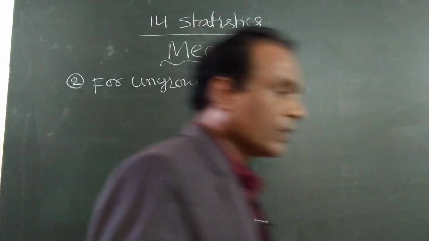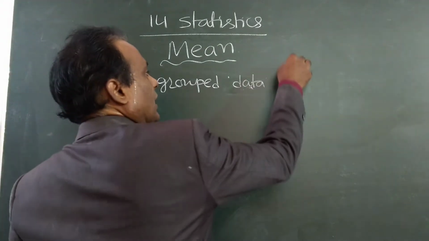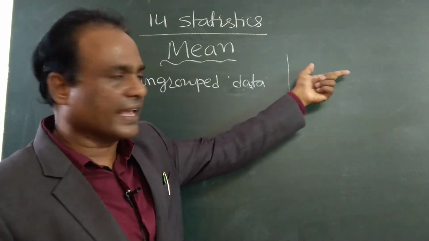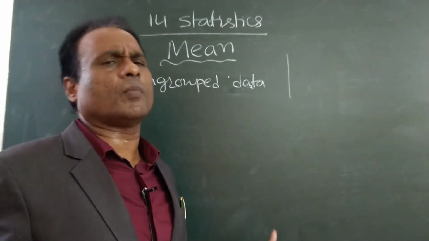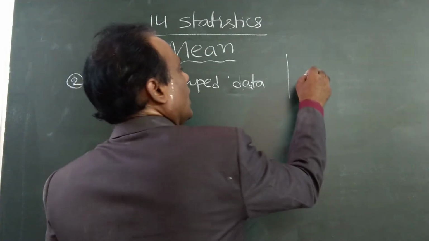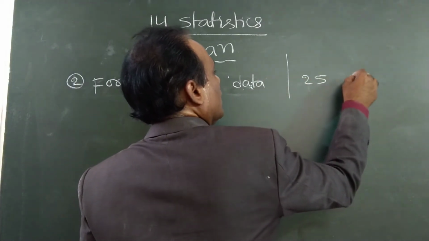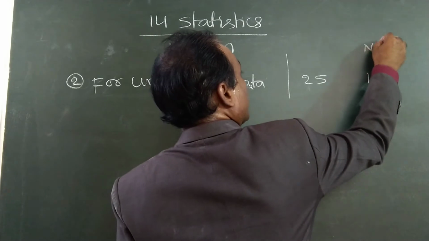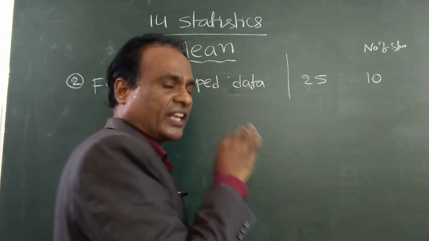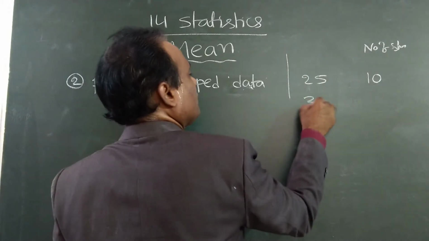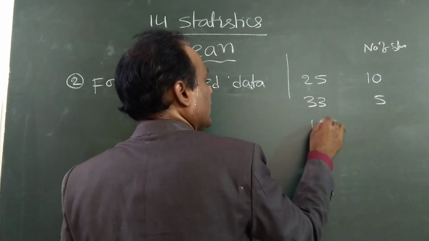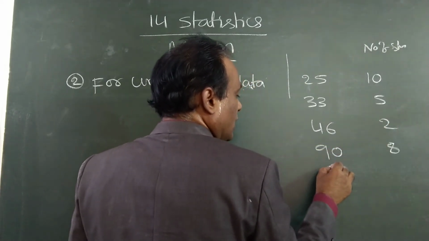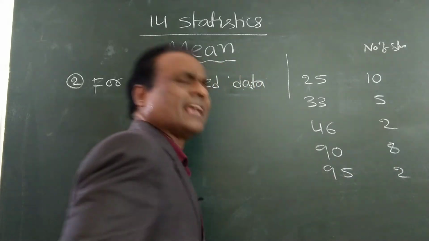Second formula. Suppose I explained one student's average in the previous example. Now suppose we have more students, a total class. Suppose 10 students got 25 marks. Don't write anything, only the formulas you write; I am doing this only for explanation. So 5 students got 33 marks, 2 students got 46 marks, 8 students got 90 marks, and 2 students got 95 marks, like this for example.